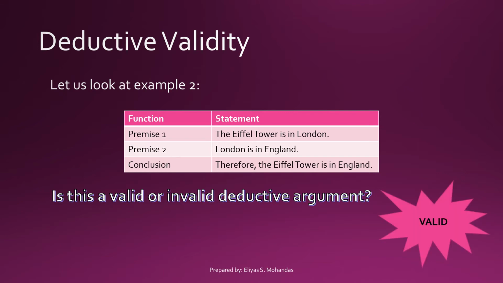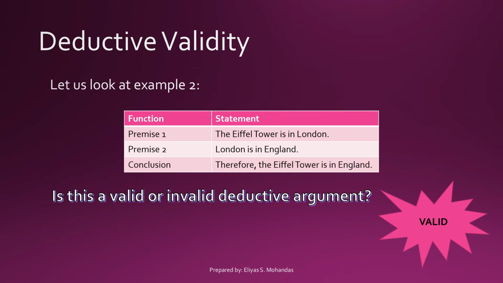Now, why is that so? Here you must remember, when it comes to the validity of an argument, if only the conclusion follows the premises and the premises are thought to be true, therefore the conclusion is true, despite some of the premises may not be true or may not be logical. Now let us look at the first premise. The Eiffel Tower is in London. Now that premise is false. However, let's just pretend that for the sake of this argument, the premise is true.